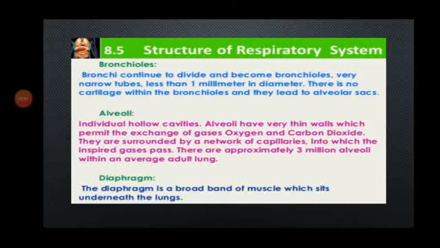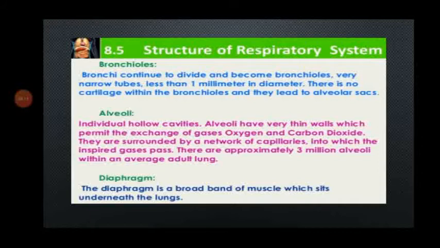Then bronchioles. Bronchi continue to divide and become bronchioles, very narrow tubes less than 1 millimeter in diameter. There is no cartilage within the bronchioles and they lead to alveolar sacs.